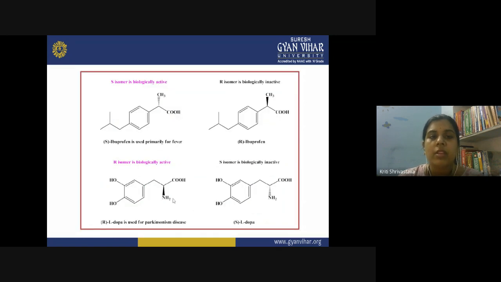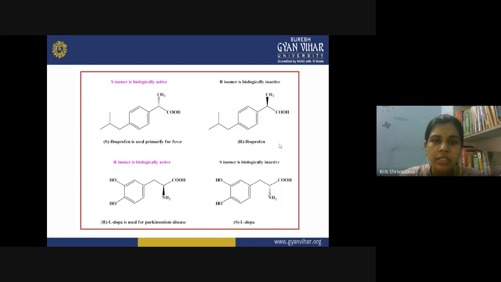You can see a few examples, like here, ibuprofen. This is a commonly known drug, and it is used to treat fever. In the S configuration, we will later see in this chapter how we determine the S and R configuration of the molecule. The S isomer of ibuprofen is optically active and is used as a drug. But in the R configuration, it becomes biologically inactive, and now it cannot be used as a drug.